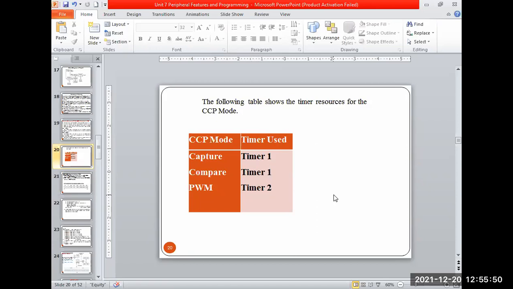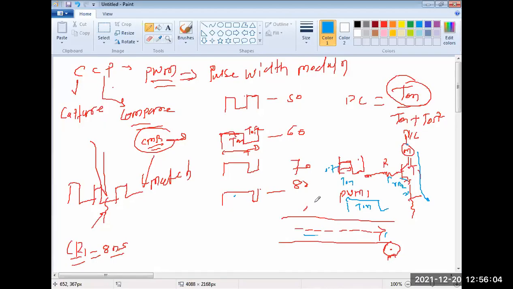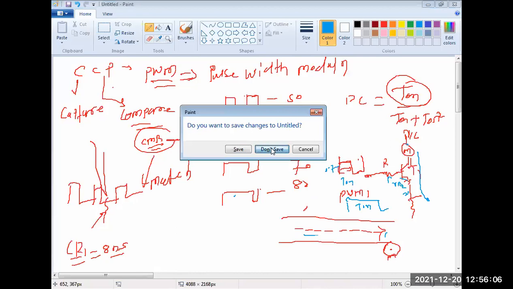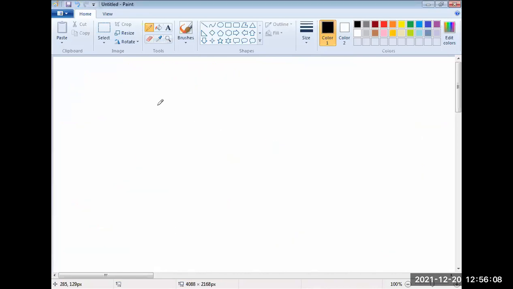4 times 4 bits are there, T out PS 0 to T out PS 3. Based on these values, I can select the values. Or sometimes in the T2 con resistors, the values will be... I write it for understanding purpose only. So in the T2 con resistor, the resistor values T out PS3 to